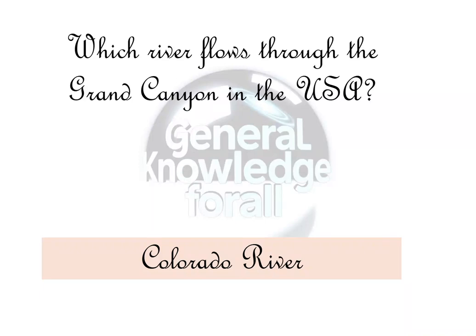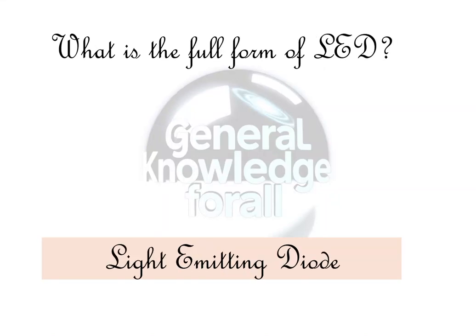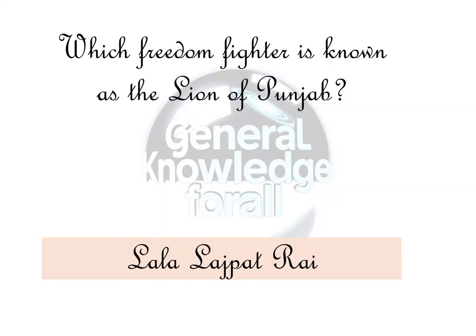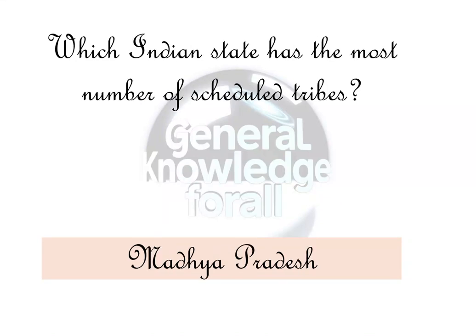Which gas is commonly used in refrigerants? Freon. What is the full form of LED? Light-emitting diode. Which freedom fighter is known as the Lion of Punjab? Lala Lajpat Rai. Which is the national calendar of India? Saka calendar. Which Indian state has the most number of scheduled tribes? Madhya Pradesh.